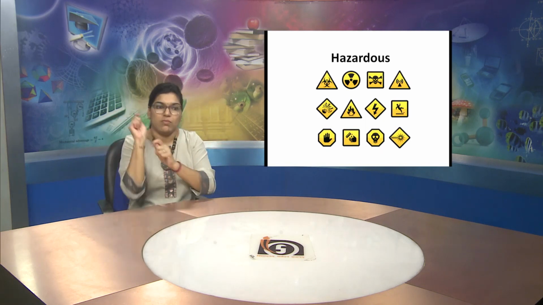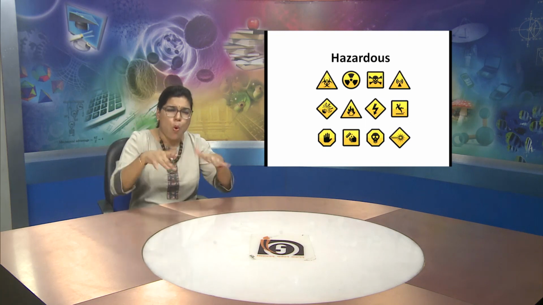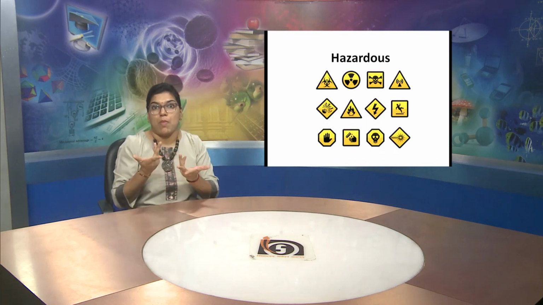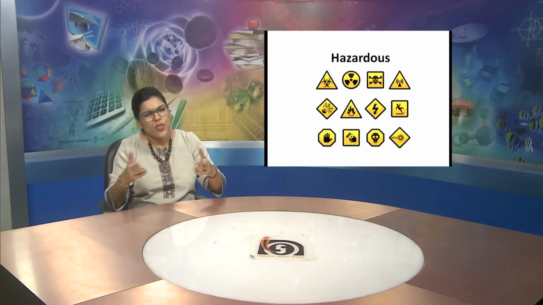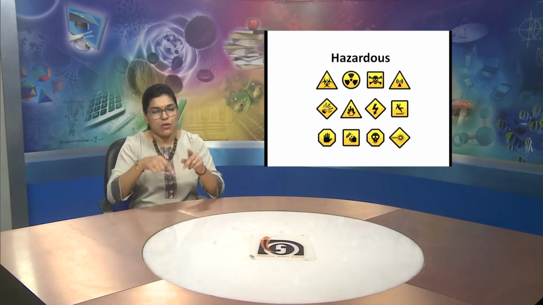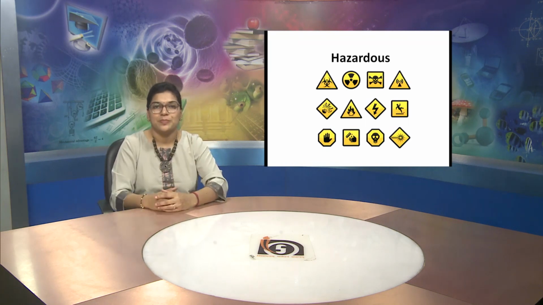At some places where there is some work going on, like some well digging or any electrical high voltage work, similar kinds of signages are put so that people can be alert.